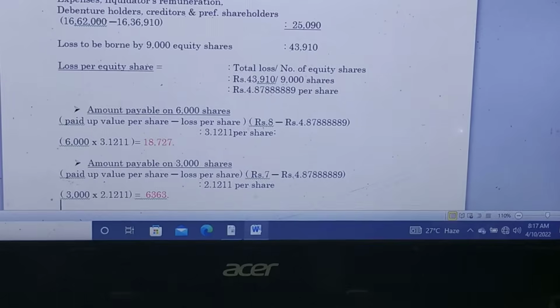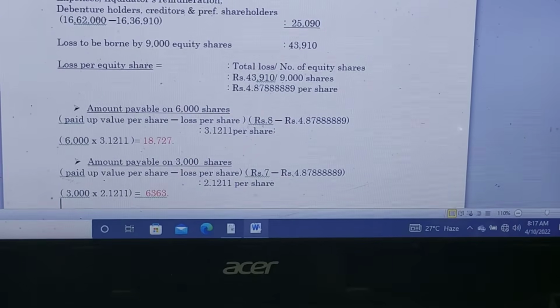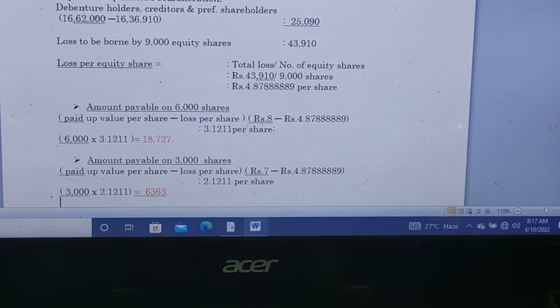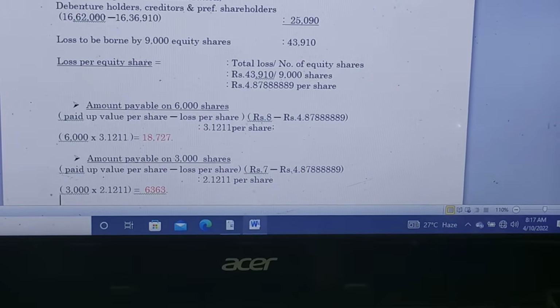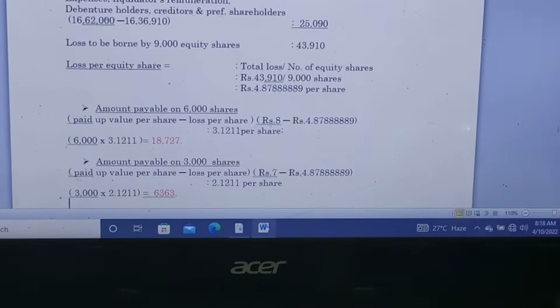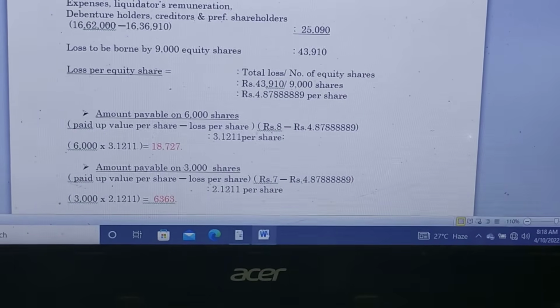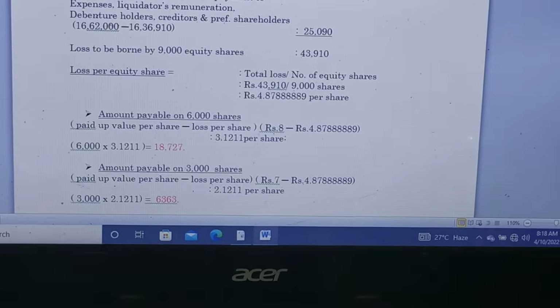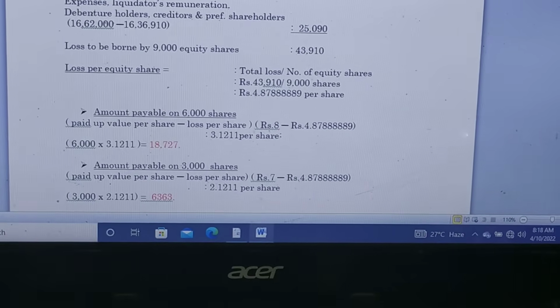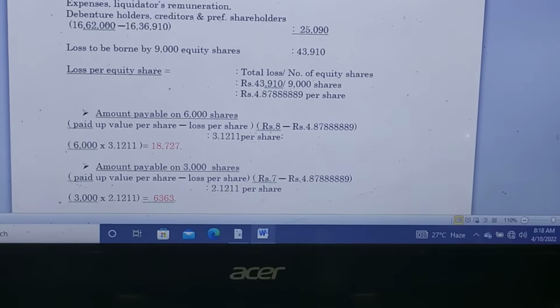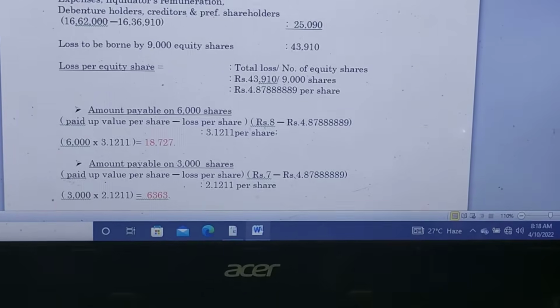So the difference is 3.1211 per share. That amount will be payable to the 6,000 category equity shareholders. It means the actual paid up value per share is higher than the loss. That is why we need to pay that balance amount to the equity shareholders.